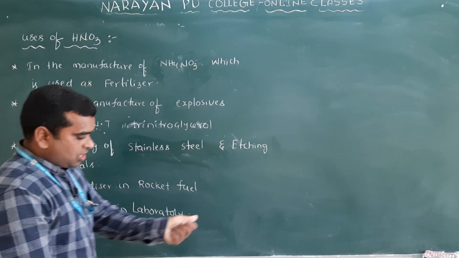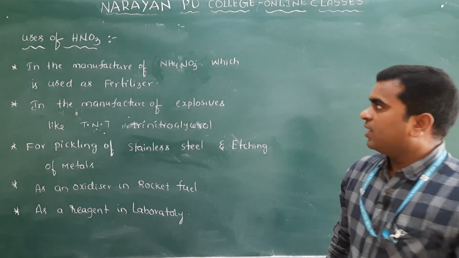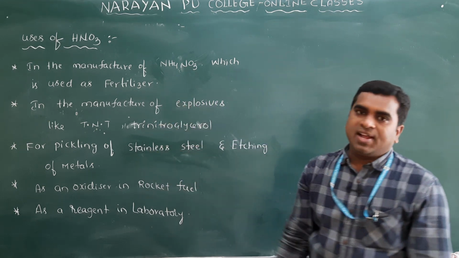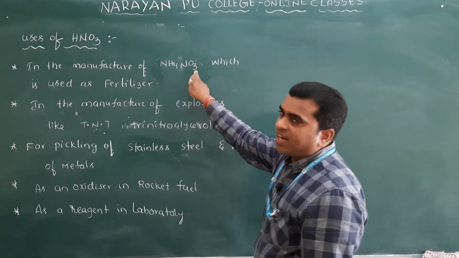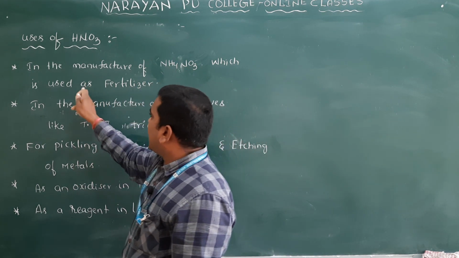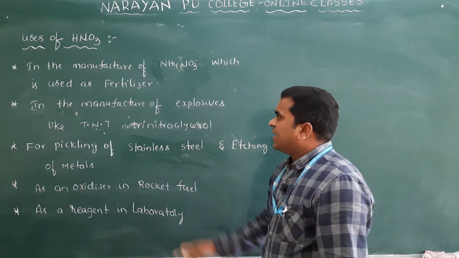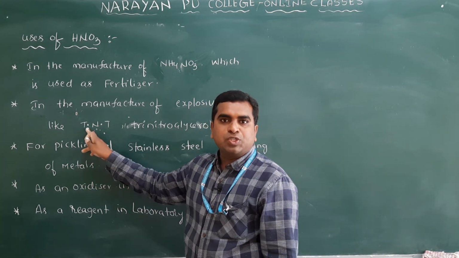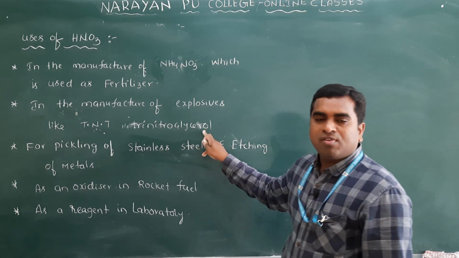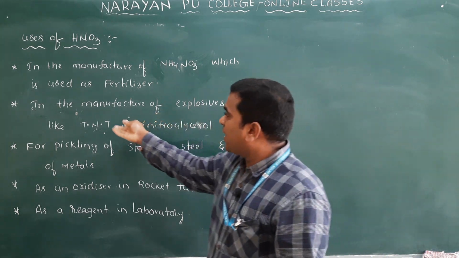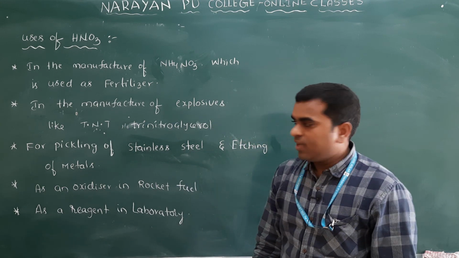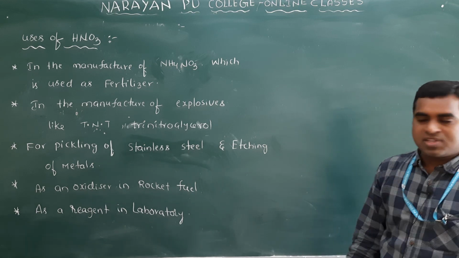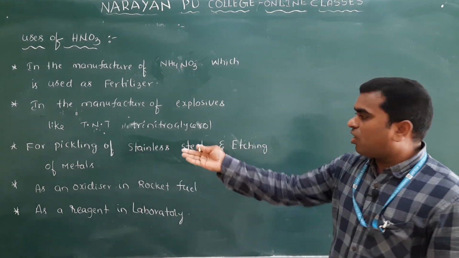Clear? So the next and last concept here is uses of HNO3. You know that it is mainly used in the manufacture of ammonium nitrate, not nitrite, which is used as a fertilizer. Clear? And second, in the manufacture of explosives. I already mentioned TNT, trinitrotoluene and trinitroglycerol, which are used as explosives and which are prepared by concentrated HNO3 only. Clear? Next one, pickling of stainless steel. Pickling means cleaning of stainless steel, and also etching of metals.